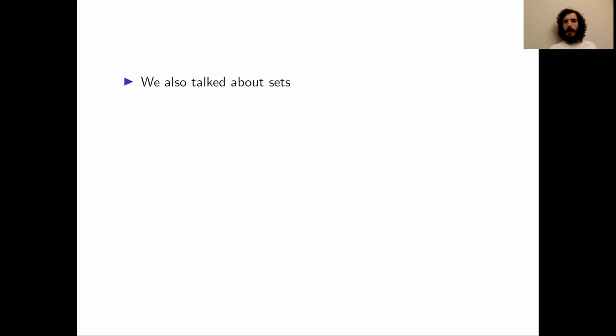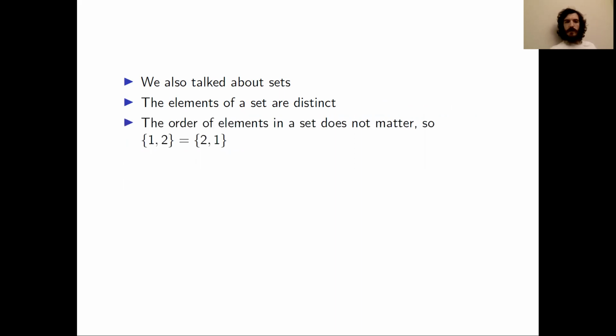We also talked about sets in some of the previous videos. With sets, the objects in the set are called elements, and the elements are distinct. The order of the elements in the set does not matter. So if you have a set {1, 2}, this is the same set as {2, 1}. We also went over some set operations: unions, intersections, complements, and Cartesian products.